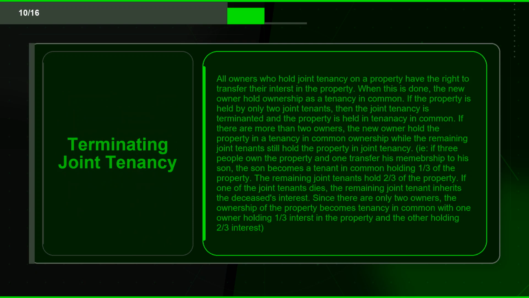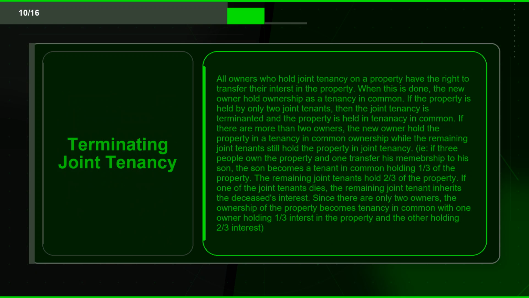Flashcard 10. Term. Terminating joint tenancy. Definition. All owners who hold joint tenancy on a property have the right to transfer their interest in the property. When this is done, the new owner holds ownership as a tenancy in common. If the property is held by only 2 joint tenants, then the joint tenancy is terminated and the property is held in tenancy in common.